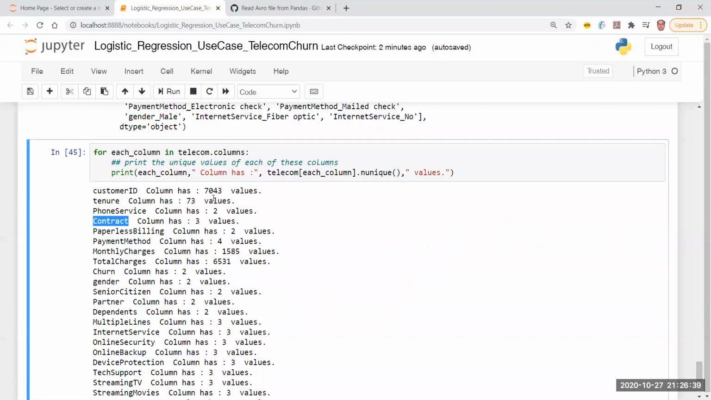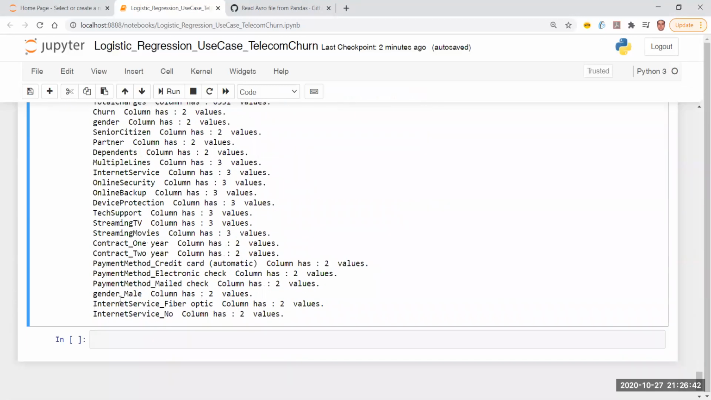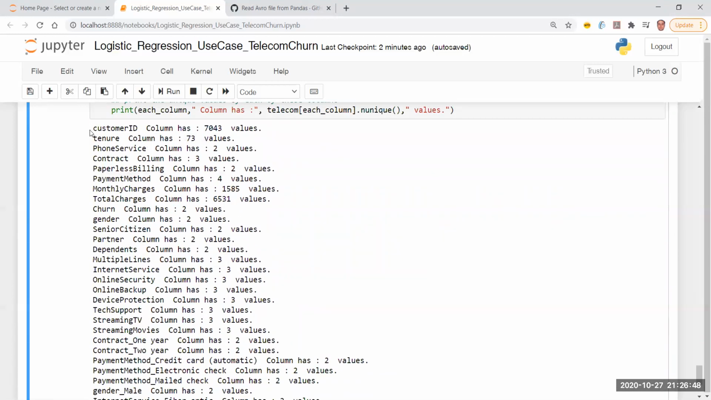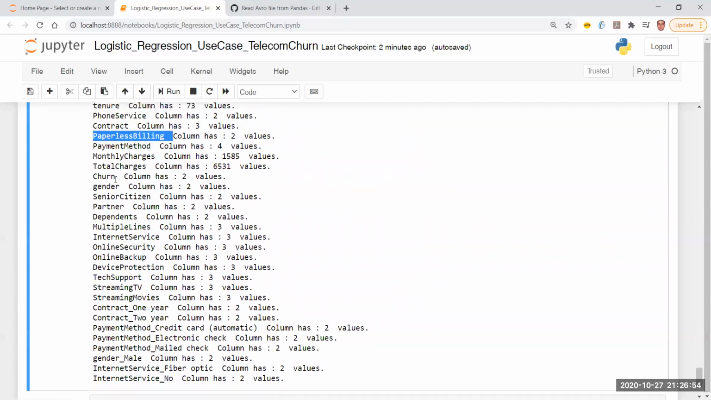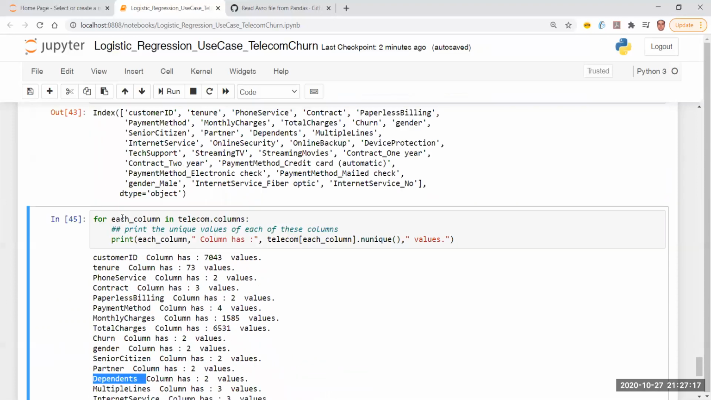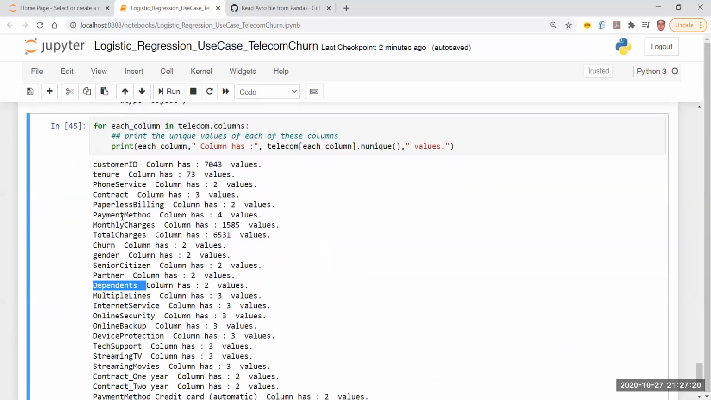For example, contract. Contract, I have already converted here, so I'm not going to convert it. What can I convert then? Two values. Paperless billing, I believe I've already converted. Payment method, I've already converted. Monthly charges, I should not. Total charges, I should not. Churn, I have done. Gender, I have done. Senior citizen was already there. Partner, I have done using binary mapping. Dependents, I think it was there already.